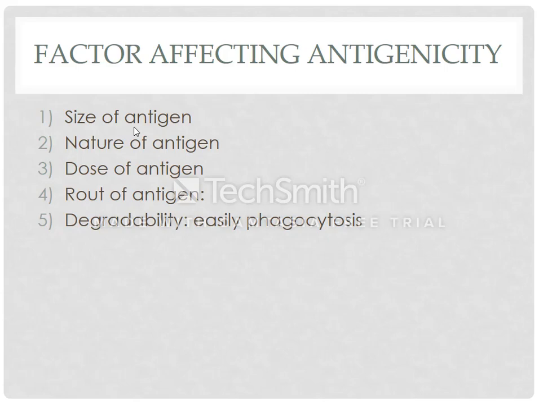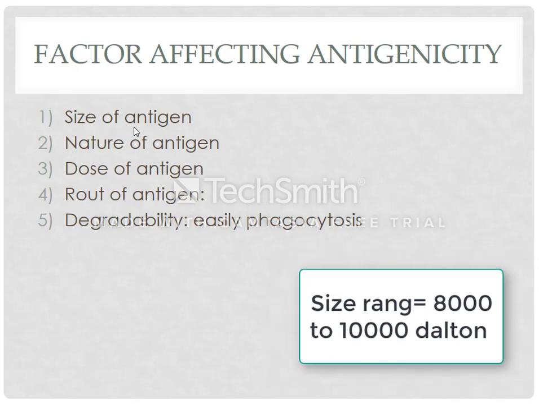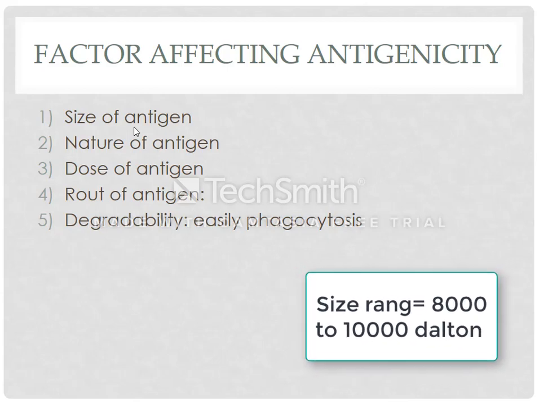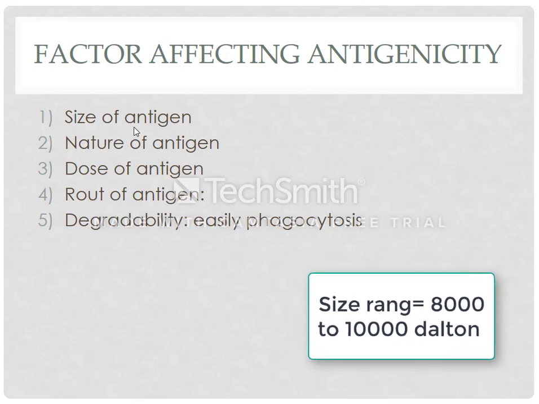But if an antigen is too large, again the immune system cannot recognize it. Antigens whose molecular weight is between 8,000 and 10,000 Dalton are the best antigens, and the immune system will produce antibodies against them.